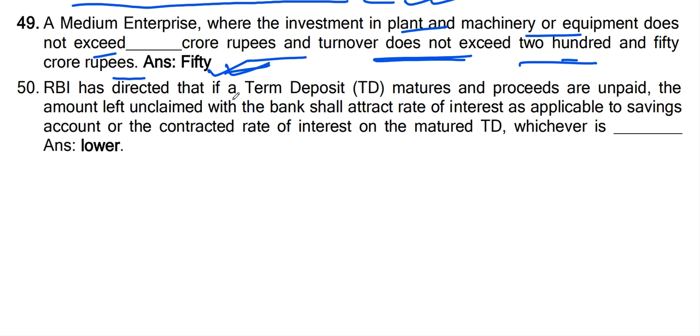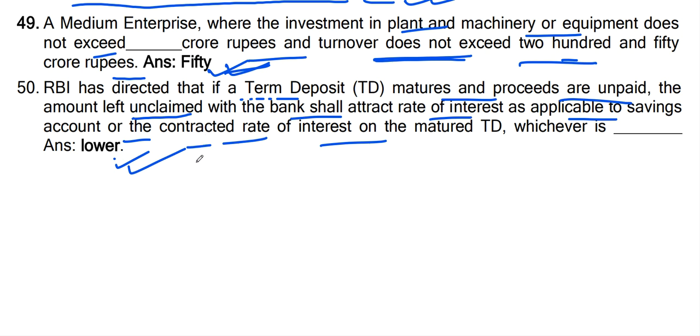RBI has directed that if a term deposit matures and the proceeds are unpaid, the amount left unclaimed with the bank shall attract the rate of interest applicable to a savings account or the contracted rate of interest on the matured TD, whichever is lower.